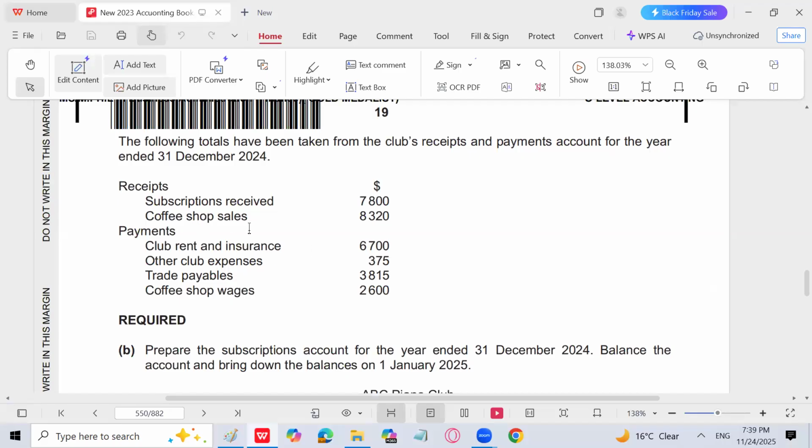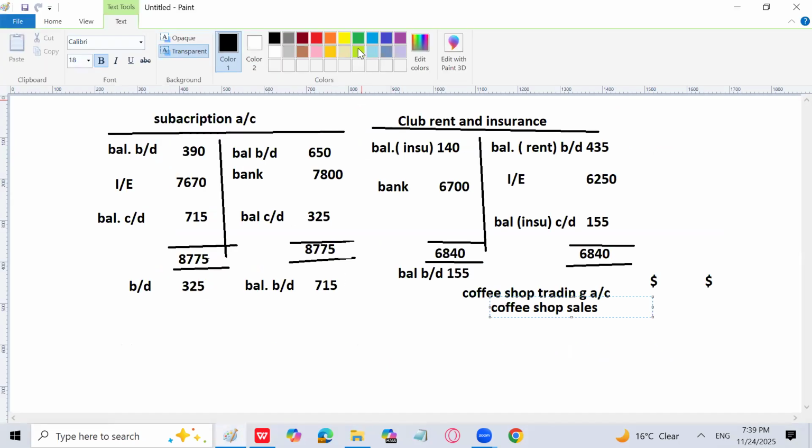Here it is given, coffee shop sales, and they are basically for cash. And the amount for the coffee shop sales is going to be 8320. So let me write that, 8320. I will write here. Then less cost of sales.